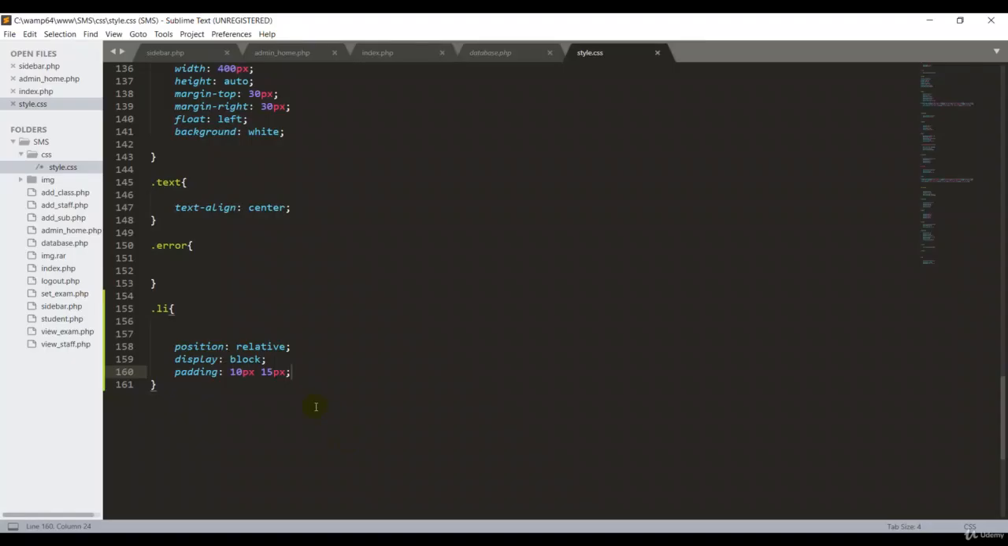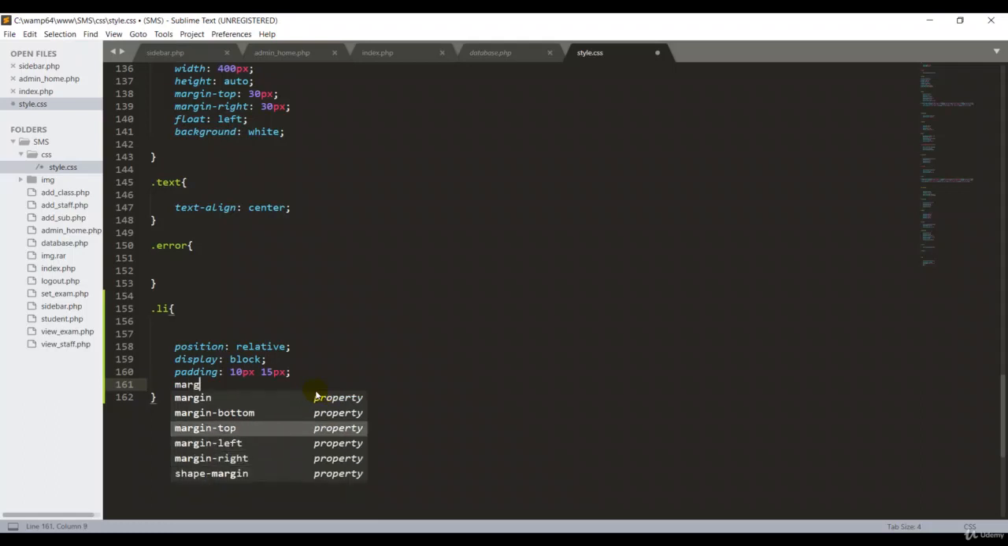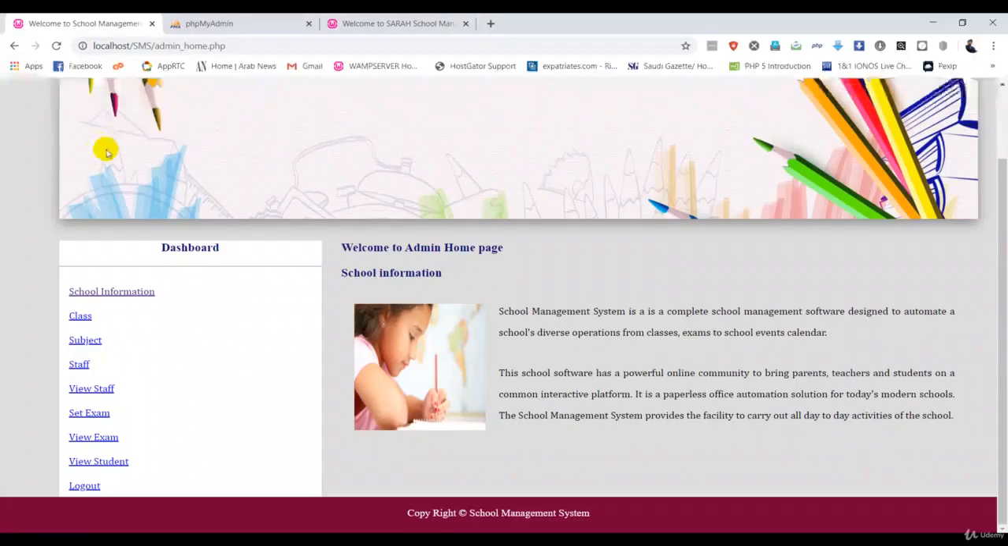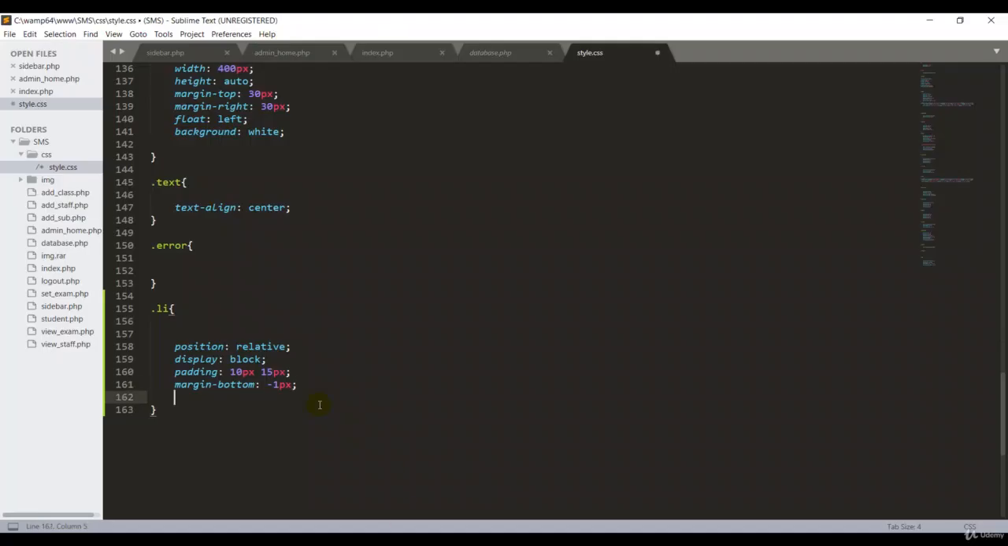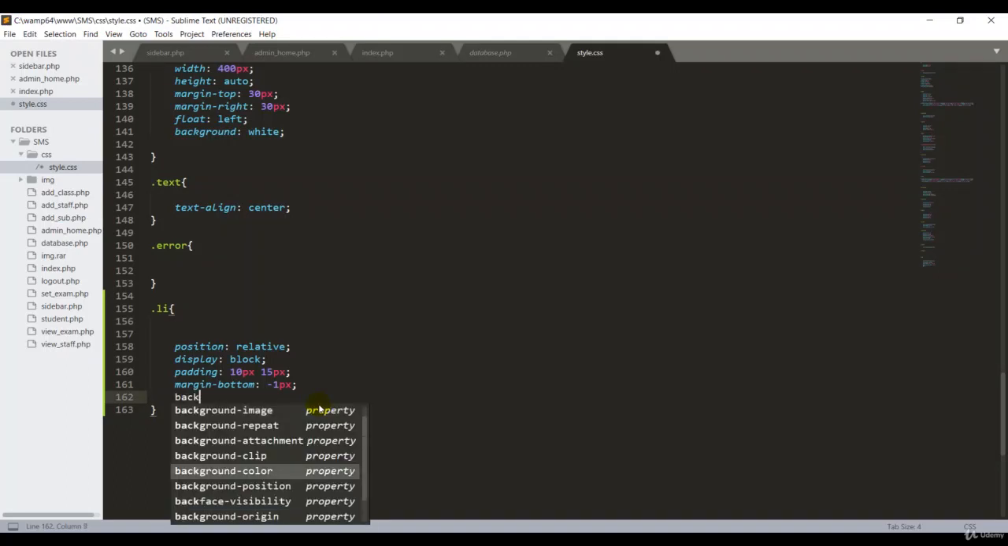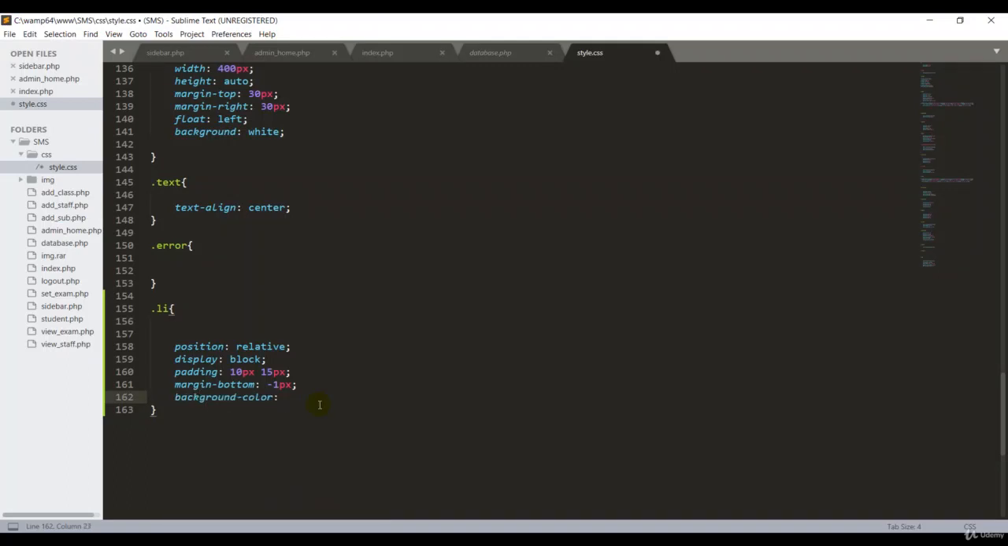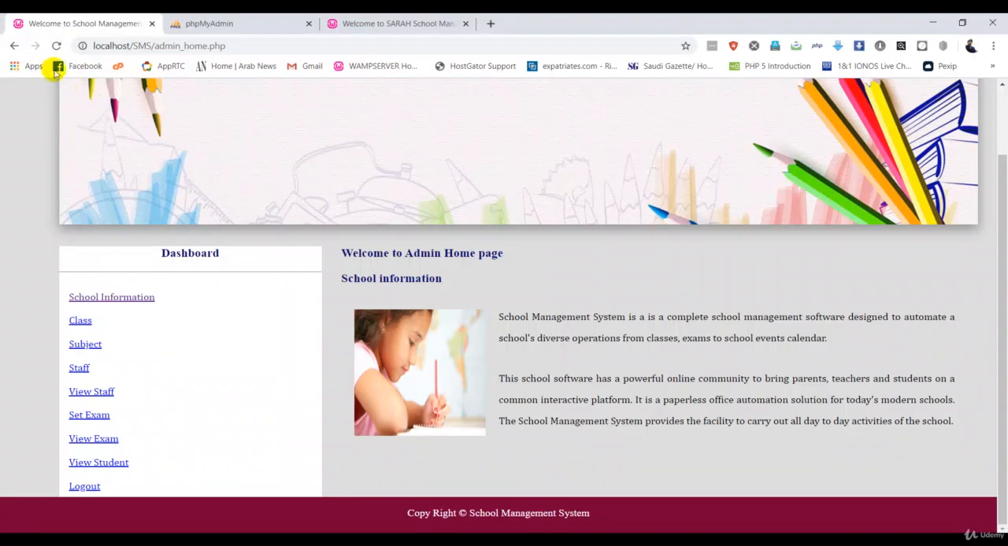Now guys, we need some more styles. We need the margin bottom. Give it -1 pixel. Go back again, refresh. See, it looks good. It's reducing the margins, guys. Now I can go back again and make the background color white. That's much better. Or you can put #FFF, the code of the white color. Refresh. It looks better.